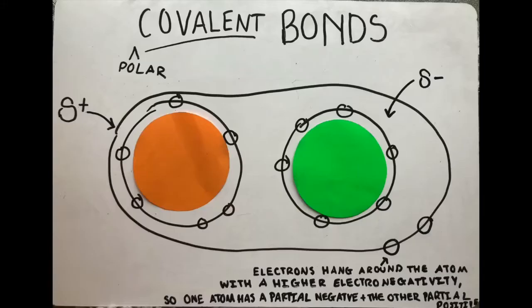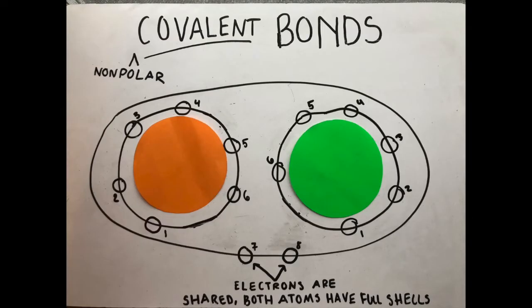When the electrons are closer to one atom than another, it creates a slight negative charge in that area and a slight positive charge in the other atom. Nonpolar covalent bonds are between 2 atoms that have the same electronegativity, so each atom is pulling equally on shared electrons and the sharing is equal.